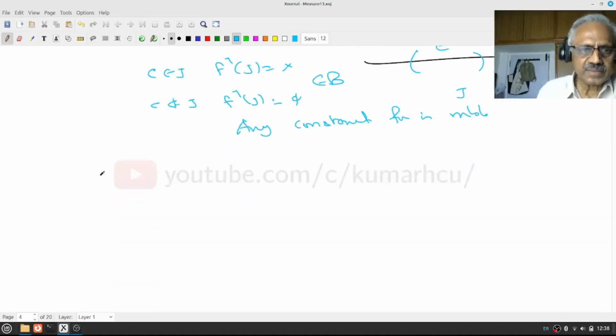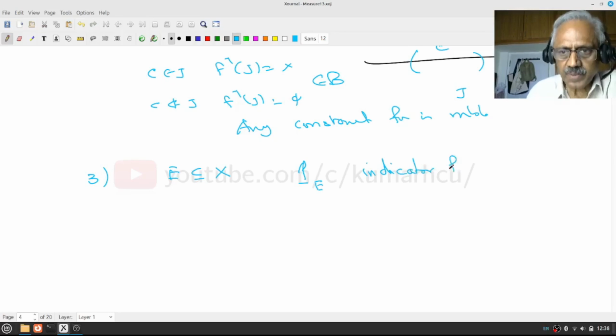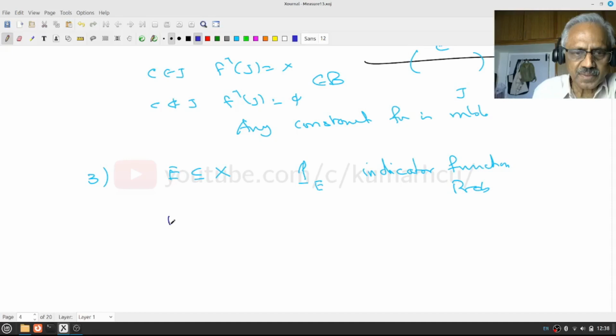A second example: suppose I start with a subset E of X. Then let's look at the indicator function of the set E. This is the word used in probability theory.